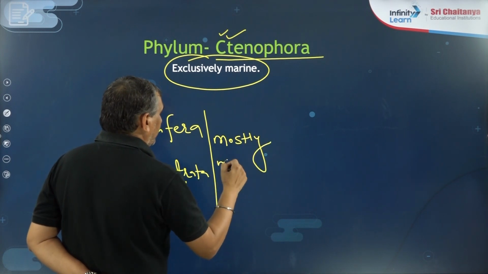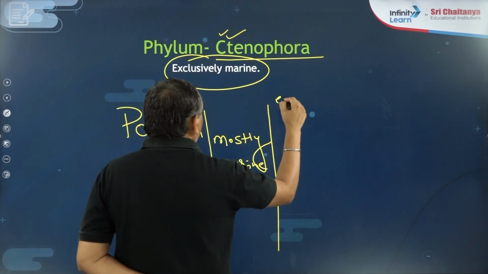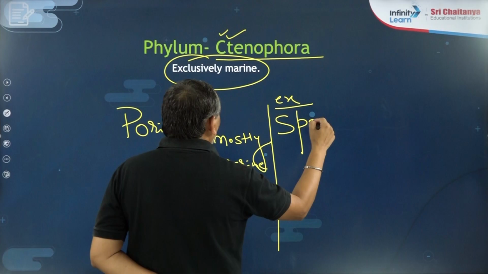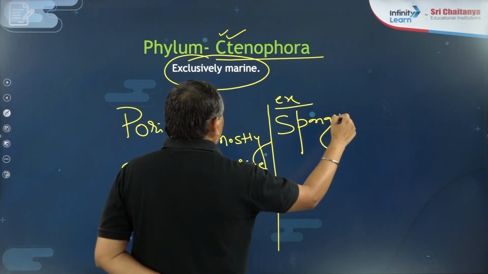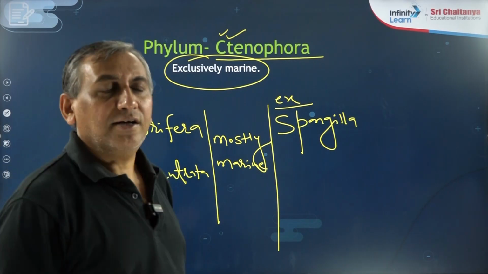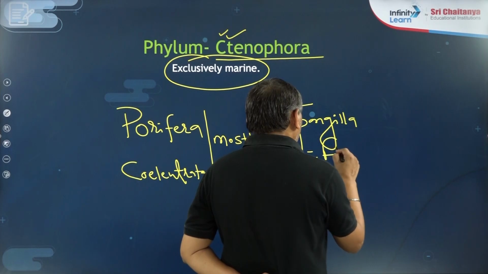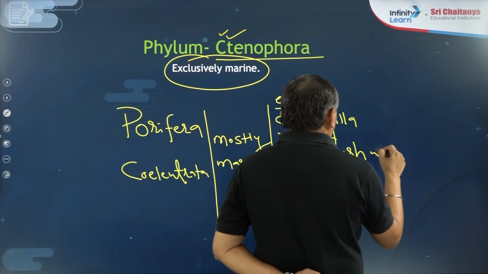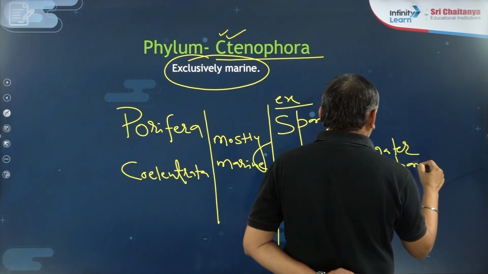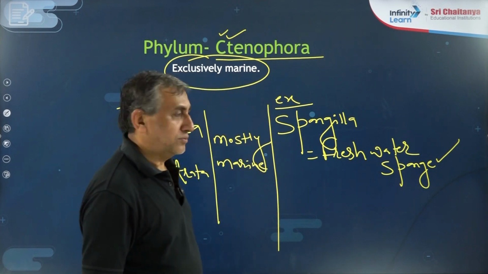They are mostly marine, but they have exceptions. In Porifera, one exception is Spongilla, the freshwater sponge.